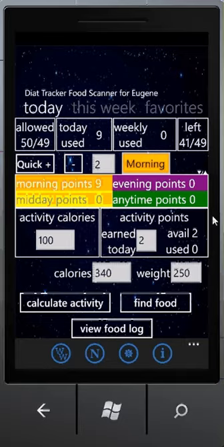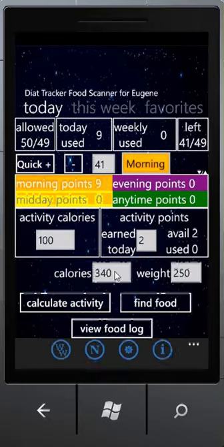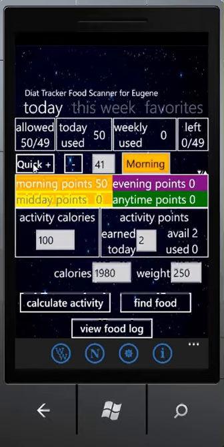But for example, if I say I use all my points, say I go ahead and do a quick add for my daily points, and today I have used all my points and I have 2 points available.